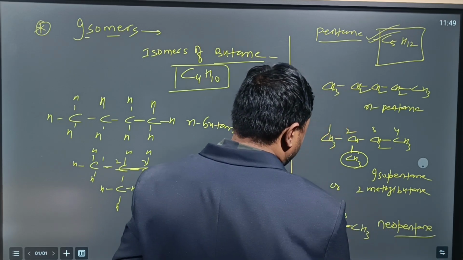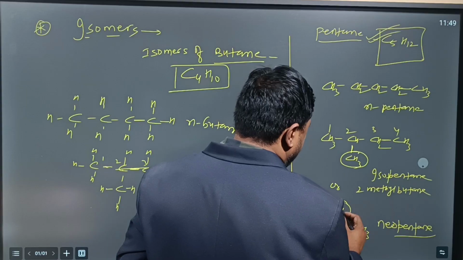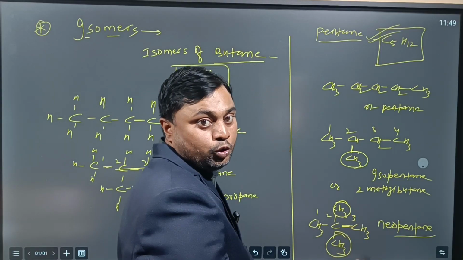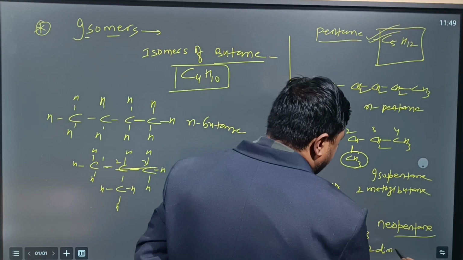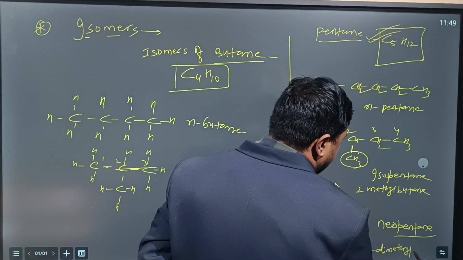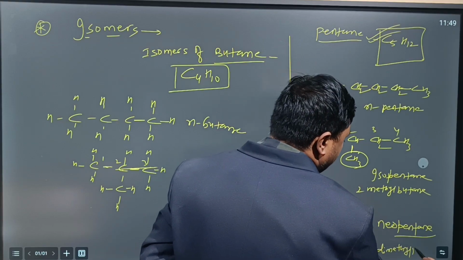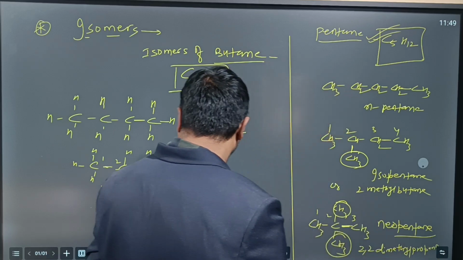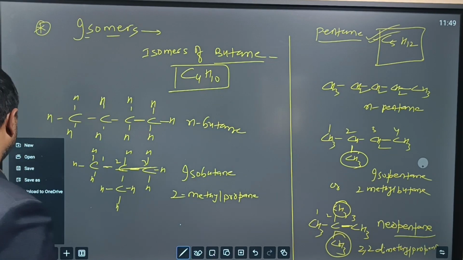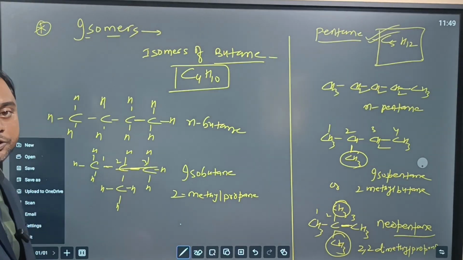It is also called 1 2 3. See, the second carbon contains 2 methyl groups. The CH3 group is a methyl group. So we can write 2,2-dimethyl. The longest chain is 3 carbons, so it is propane. So this is how we can understand isomers. Please make a note of this.